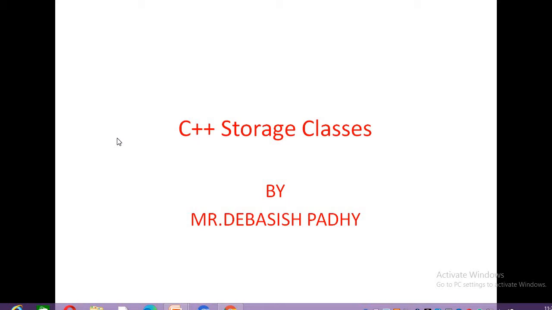Okay, these things we have already discussed in C. The same concept is discussed today in C++. We have already discussed the different storage classes present in C. The same thing is here, nothing new, but for revision purposes I will tell you about the different storage classes present in C or C++.